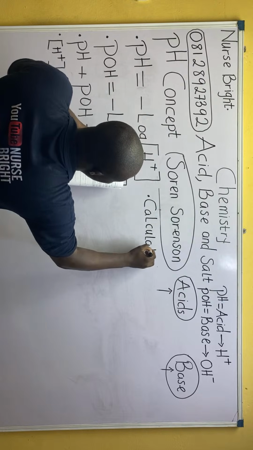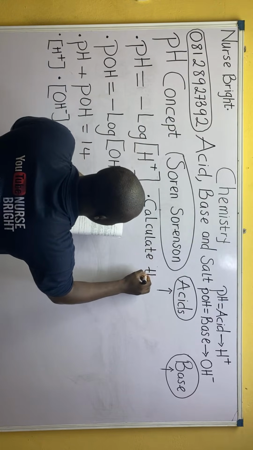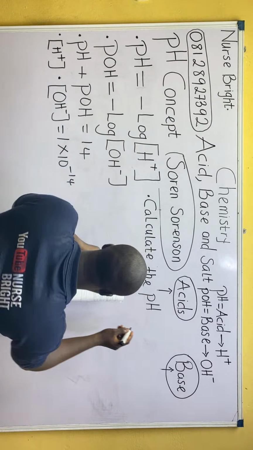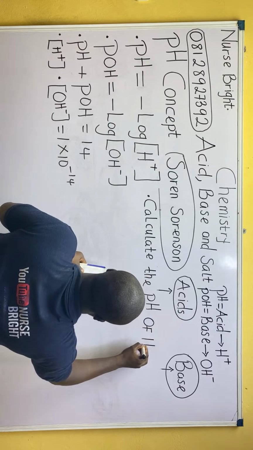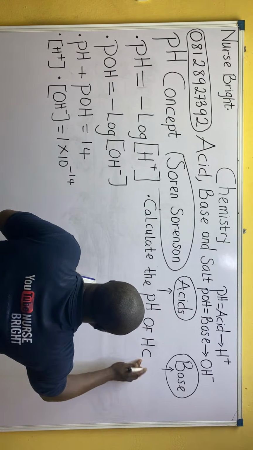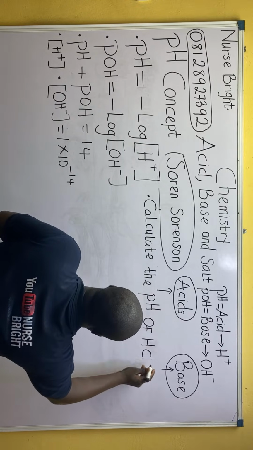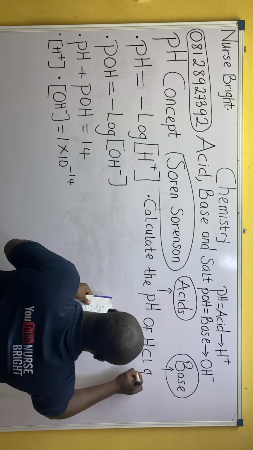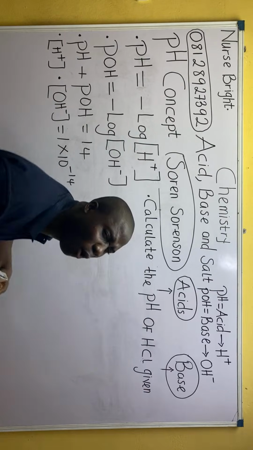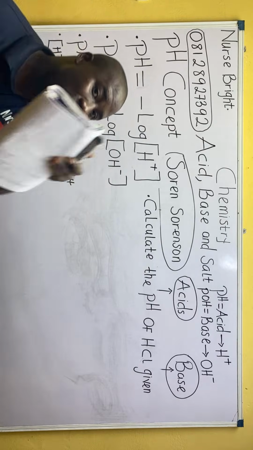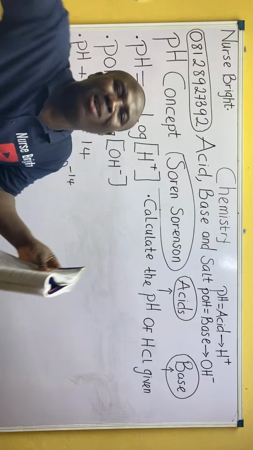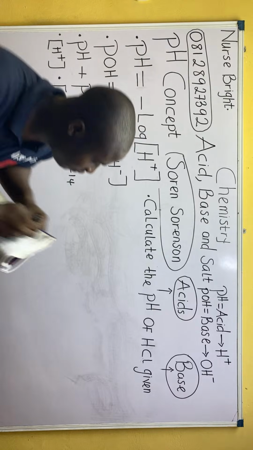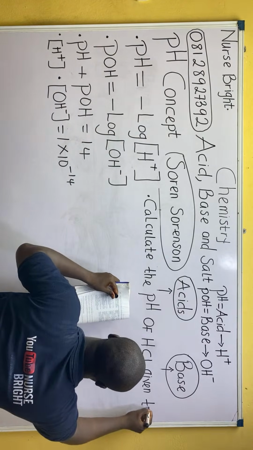Guys, listen well. It says calculate the pH. This question is asking me to calculate the pH of HCl. H and Cl is a compound called hydrochloric acid. If you don't know, please know from today, HCl is called hydrochloric acid. These are straightforward questions. They will not try to make it confusing, they are all easy and arranged structurally in the textbook. So calculate the pH of HCl given the H+.